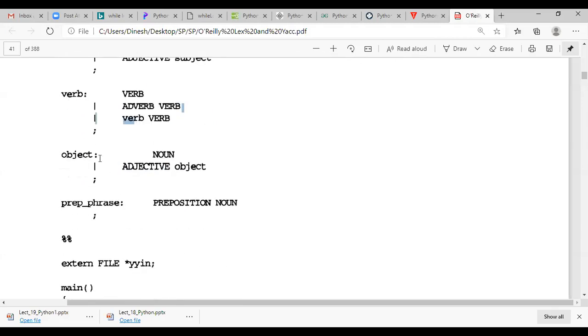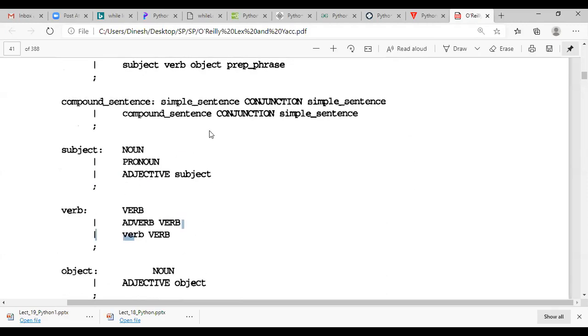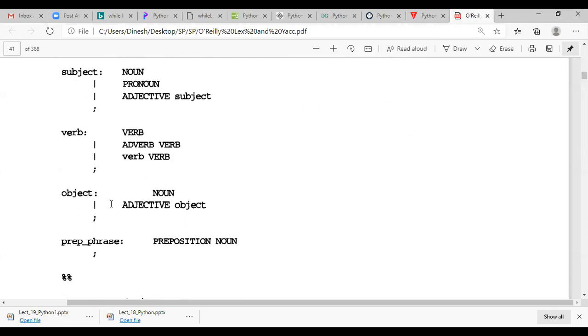So in this way, object is also there. Here you can see subject, verb, object. Now what will be the object? Object can be anything out of noun or adjective object. And at last, preposition phrase is nothing but preposition noun. So this is the rule section.